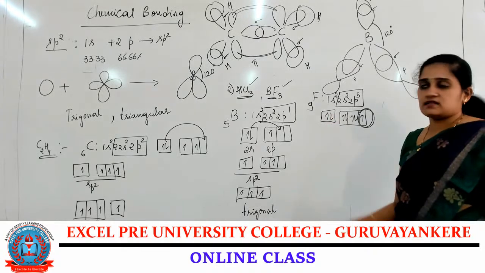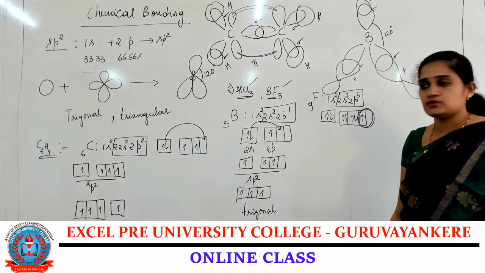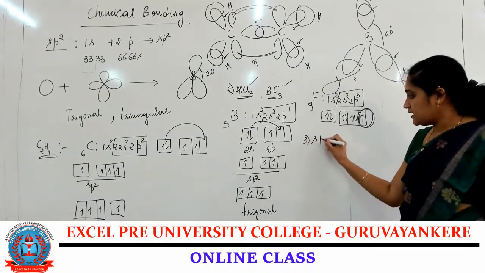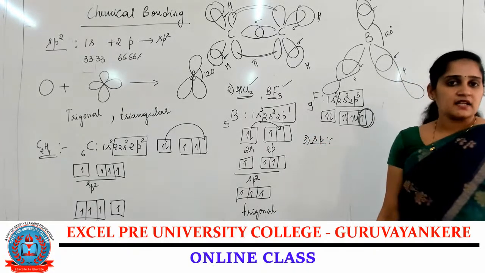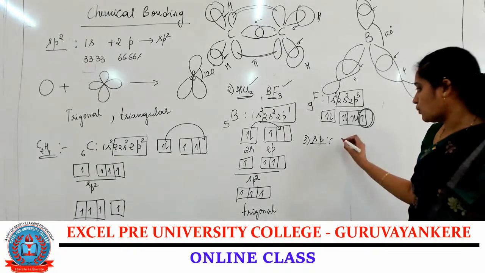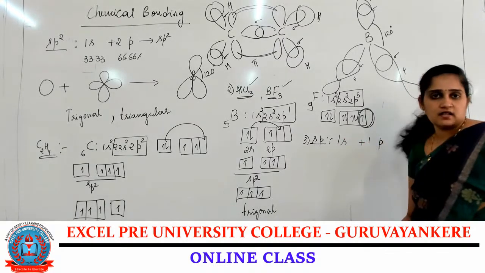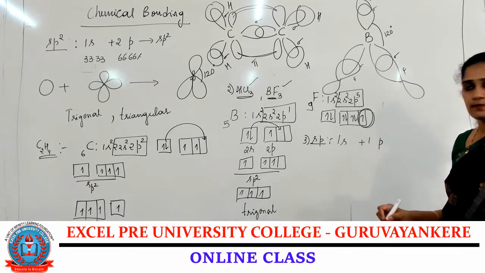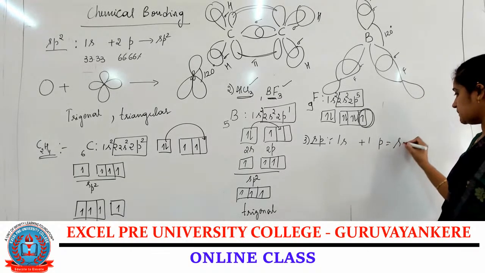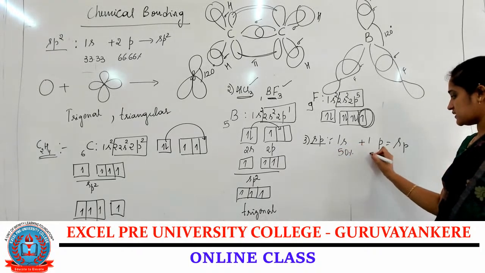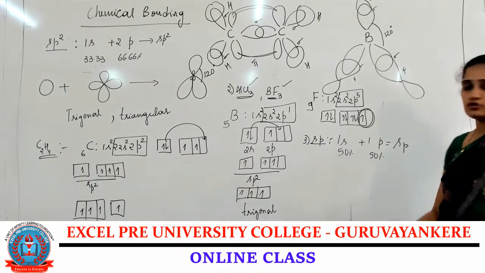So these two are the examples for sp2 hybridization. Next, the third kind is sp hybridization. In sp hybridization, 1 s orbital and 1 p orbital mix, with 50% s character and 50% p character.